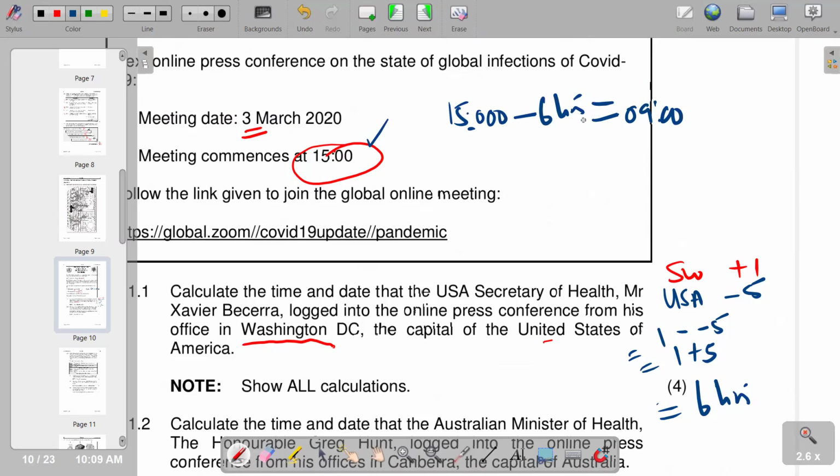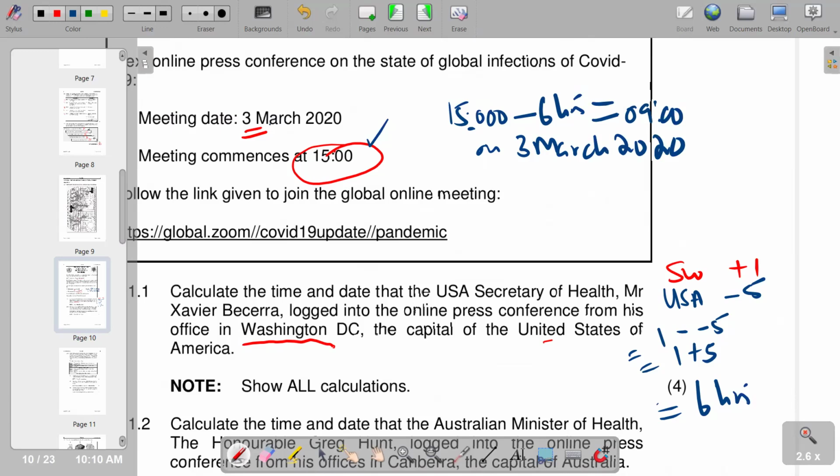It's still on the same day because there was no overlapping in terms of days, so this is on 3 March 2020. Basically, that's the calculation that we have on 2.1.1.